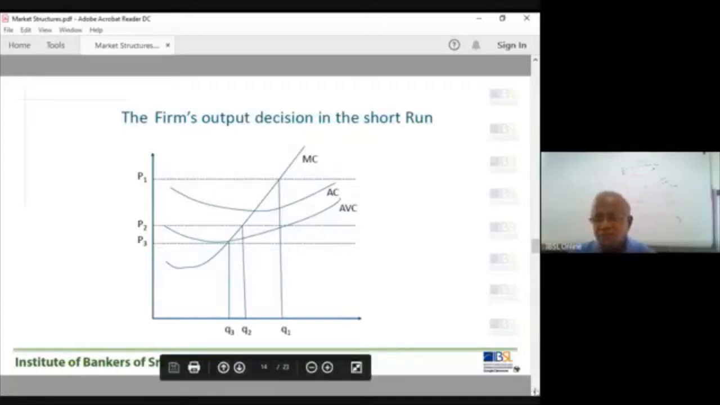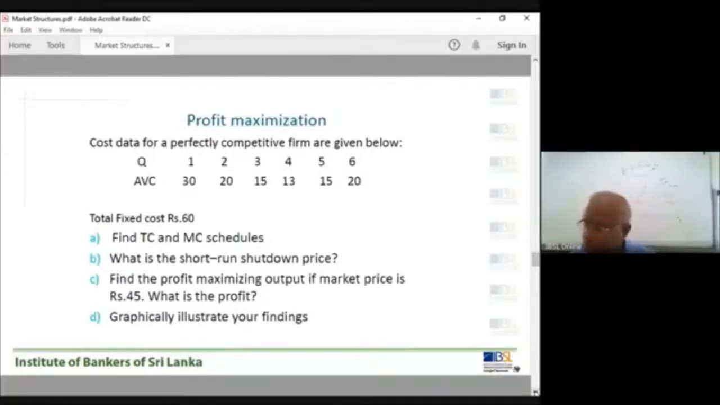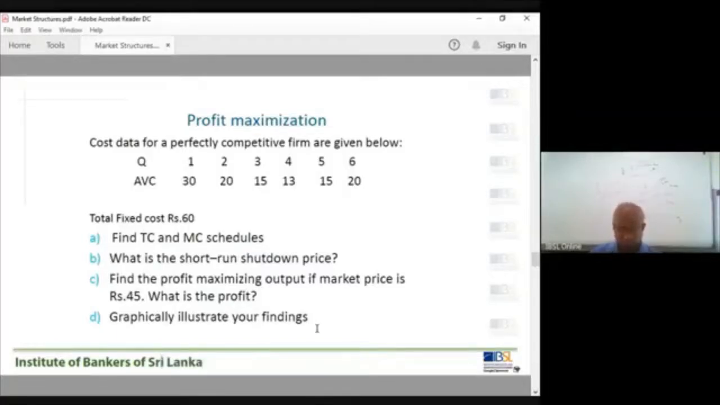Right. Now we go to this question. Cost data for a perfectly competitive firm are given below, for quantity 1 to 6. Okay, I'll again go to the board. Find the TC and MC schedule.